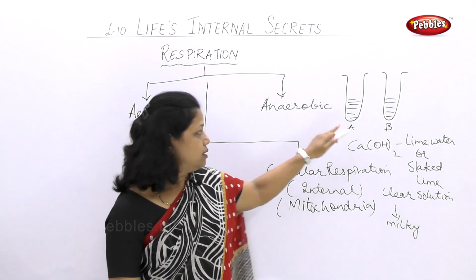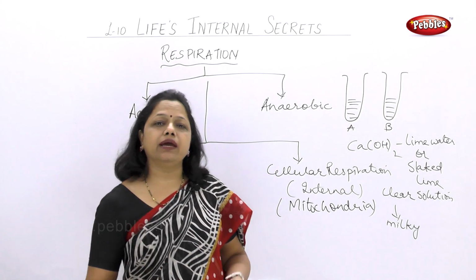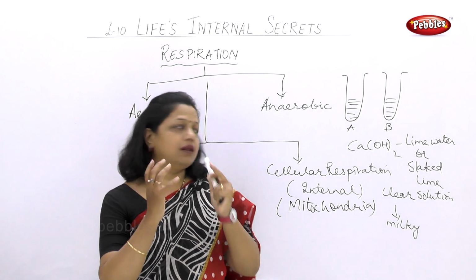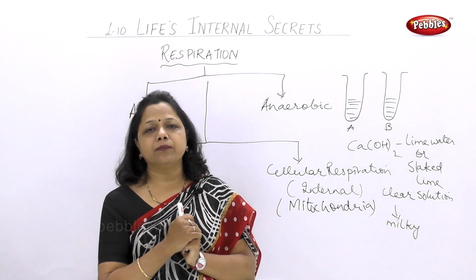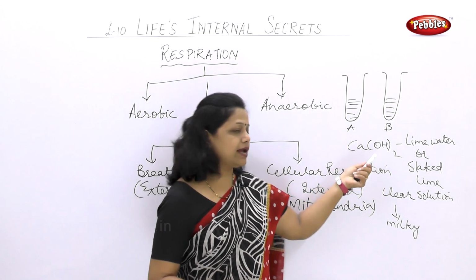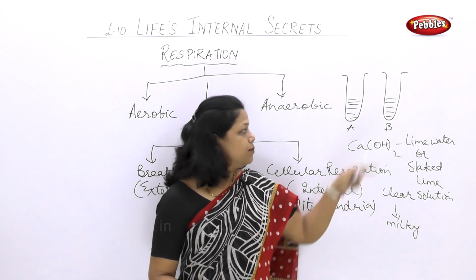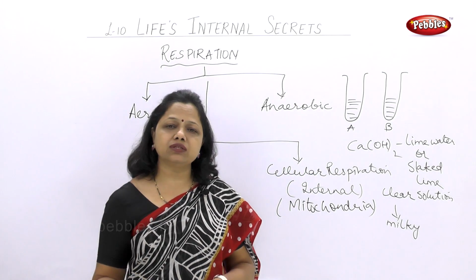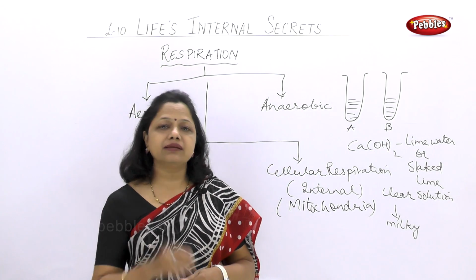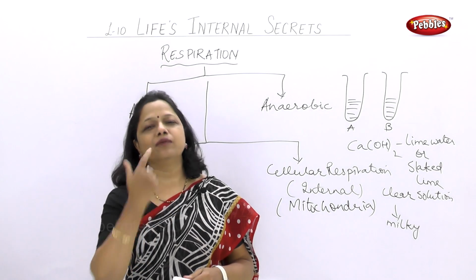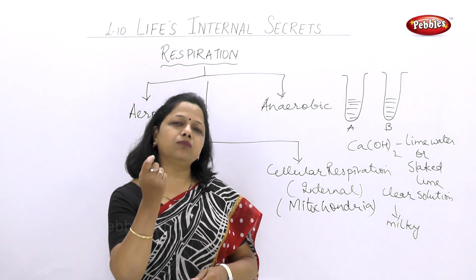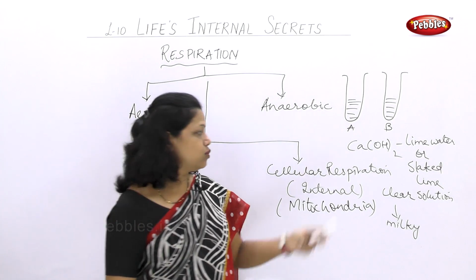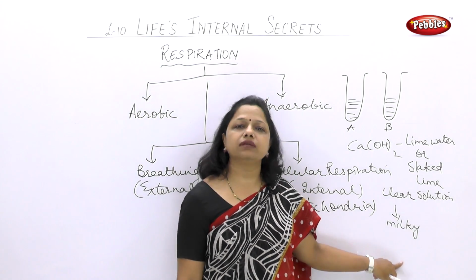What has happened? In A, I am blowing air directly from my mouth. When I blow out, a lot of carbon dioxide is present in my breath. That carbon dioxide has reacted with calcium hydroxide. But when I blow air in test tube B through the syringe, the carbon dioxide content in the air is comparatively less than my blown-out air. In air only 0.03% carbon dioxide is there, so it takes a lot of time to convert the clear solution into a milky solution.